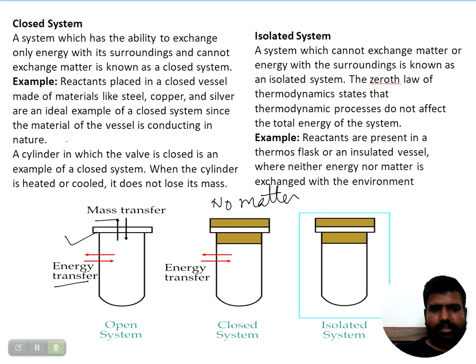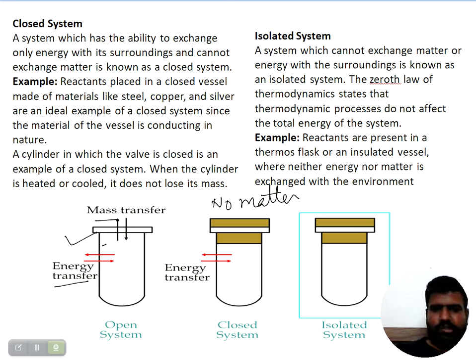Okay, so examples of a closed system are a closed vessel, steel, copper, silver. These are all examples of closed systems.